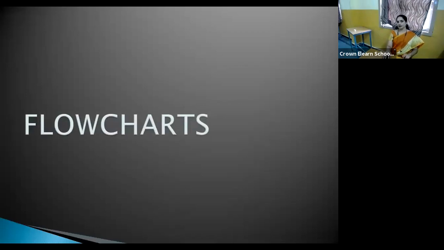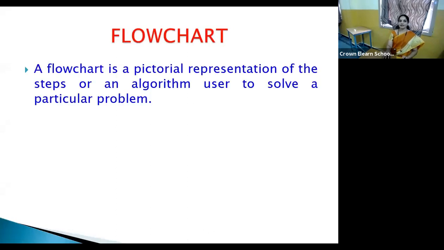So that is about the algorithm, and the next topic is flowchart. A flowchart is a pictorial representation of the steps of an algorithm. Usually, whatever steps you want to implement to get the solution of the given problem can be represented by using pictures. Or even you can start by writing the algorithm and then draw the flowchart.